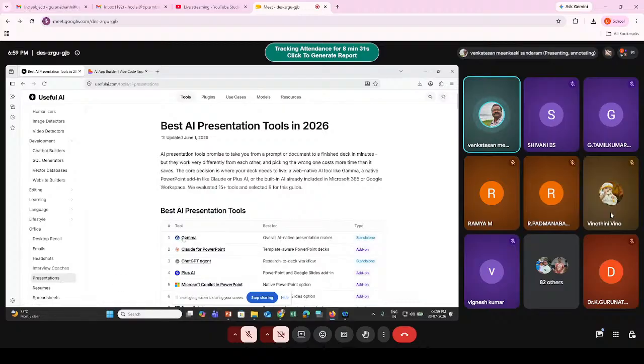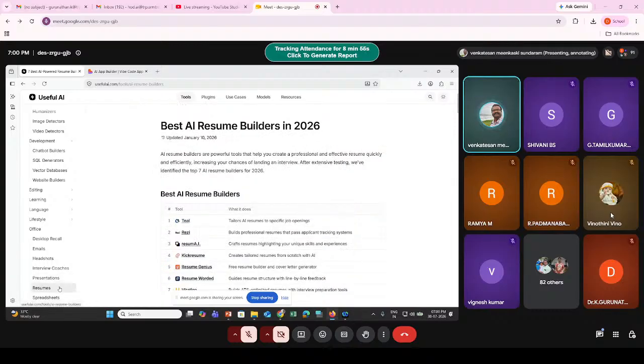Now you can see Gamma, a famous AI tool with which you can create a PPT. But I recommend that when you do your research work, you prepare your own PPT with PowerPoint instead of using these tools. Maybe for some attractions you can use them, but I still like the customized PPT.